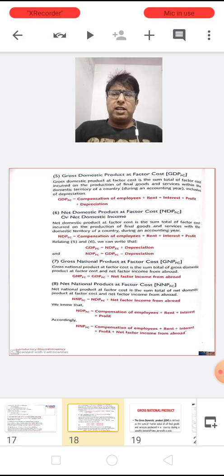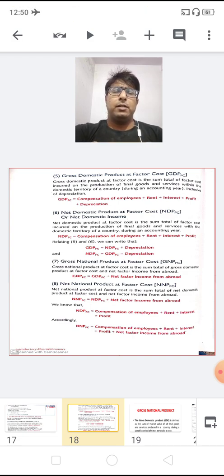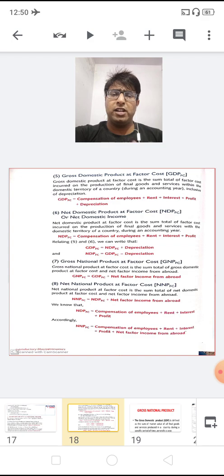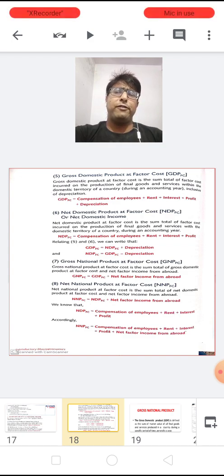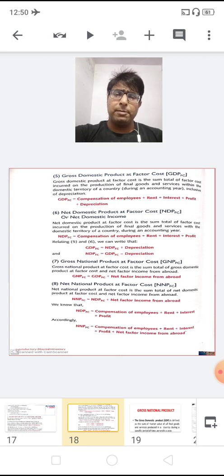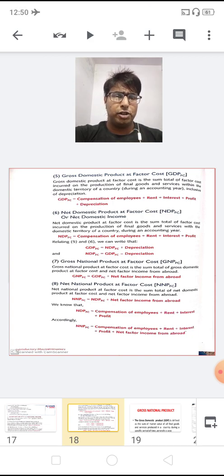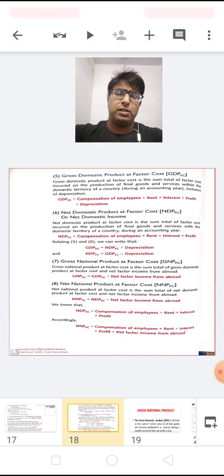Now the definition says that gross domestic product at factor cost, in short GDP-FC, is the sum total of factor cost incurred on the production of final goods and services within the domestic territory of a country during a period of an accounting year, inclusive of depreciation. I mean depreciation is also included, because if we want to reach GDP-FC, then we have to add all the factor incomes, all the domestic income.